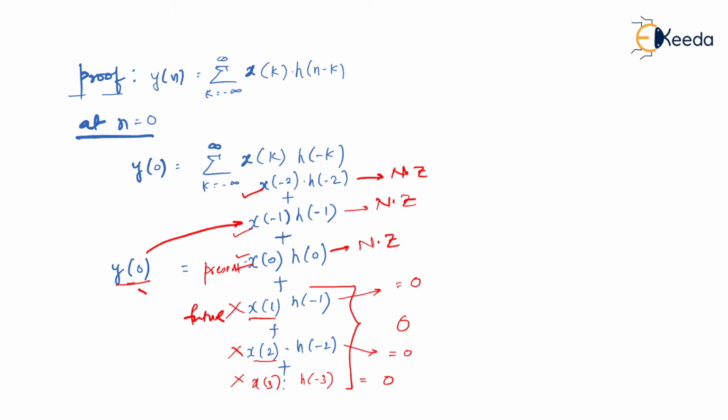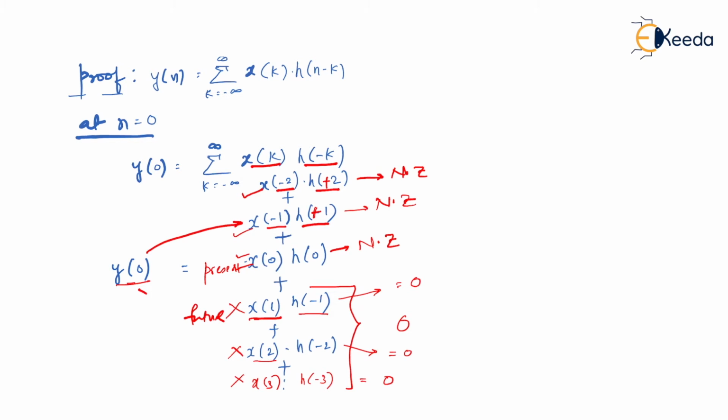In fact, I should correct this: when it is x of k, it is h of -k. So x of -2 will be accompanied with h of 2, x of -1 with h of 1, x of 1 with h of -1, and so on.